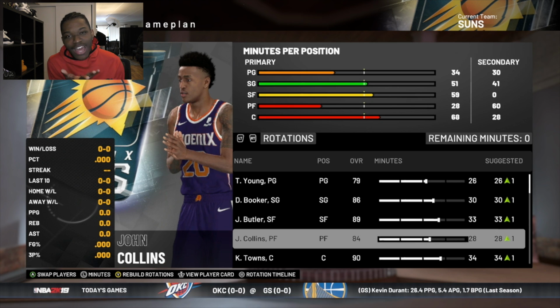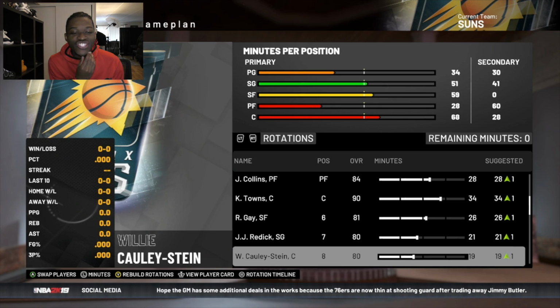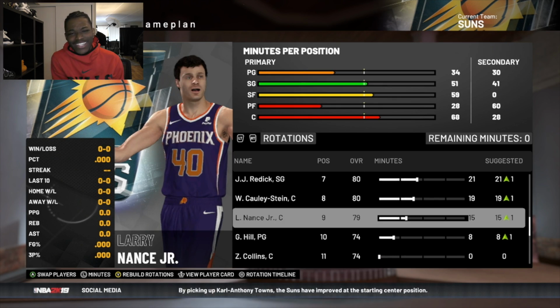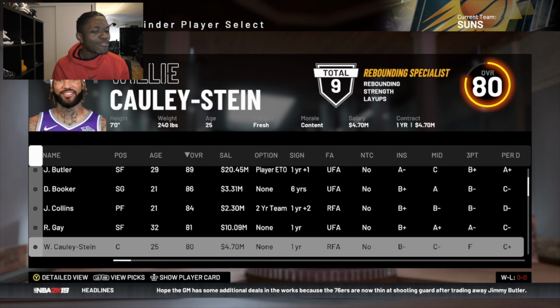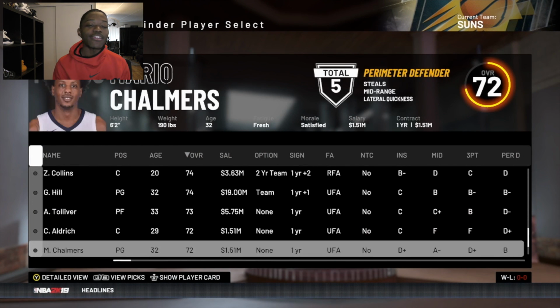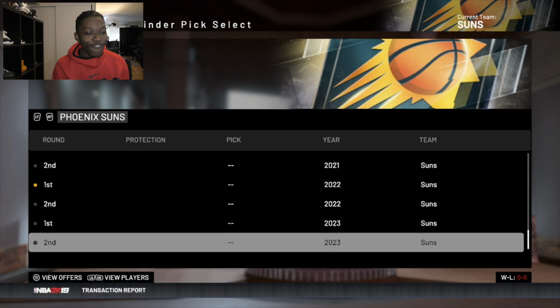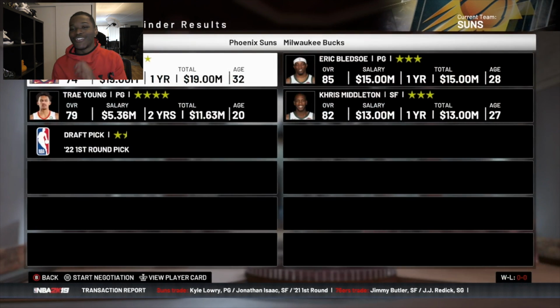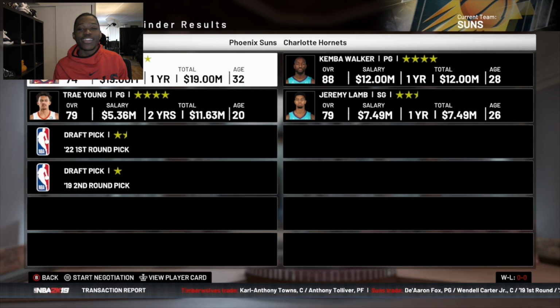John Collins I like a lot, so we may keep him. Our bench is looking like Rudy Gay, JJ, and Willie Cauley-Stein. That's actually pretty fire. So let's see if we can get a better point guard. Again, I'm okay with Trae Young, but if we can get better, let's try to get better. George Hill, Trae Young, a first. Come on. Eric Bledsoe, that ain't doing it for me.